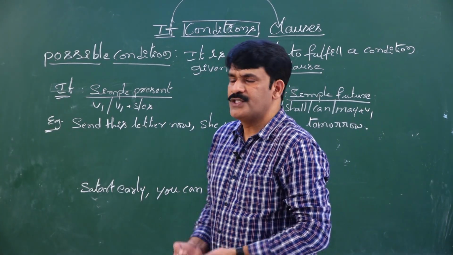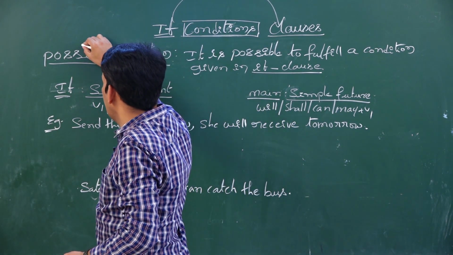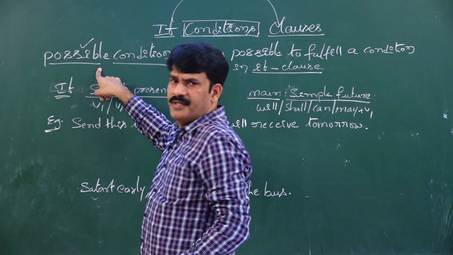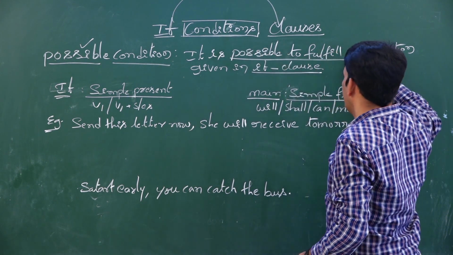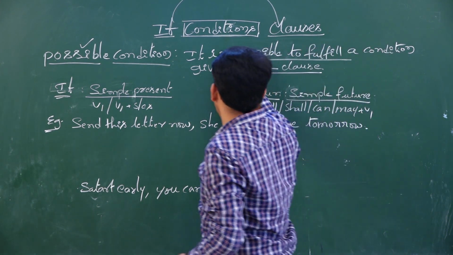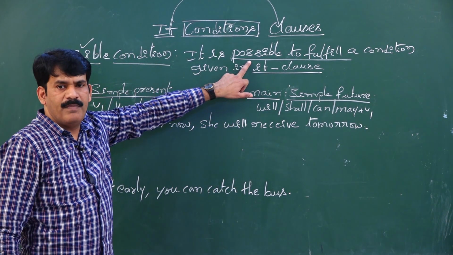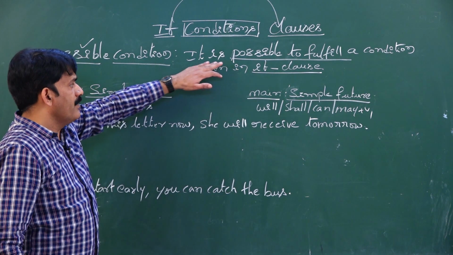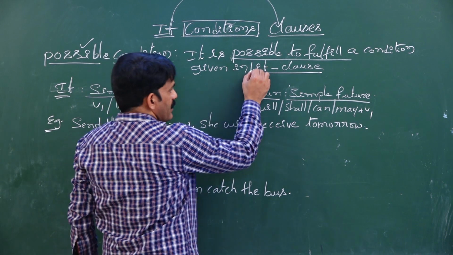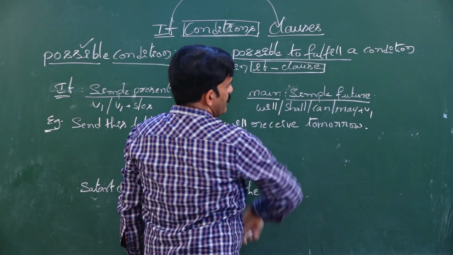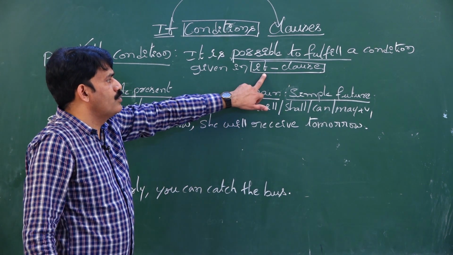Coming to possible condition. What is possible condition? The word possible itself gives the meaning. It is possible to fulfill. It is possible to happen. Now it expresses the possibility of a condition which is given in the if clause. So possible condition expresses and shows the possibility of the condition to be fulfilled.